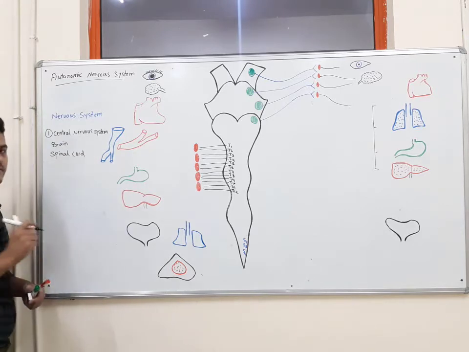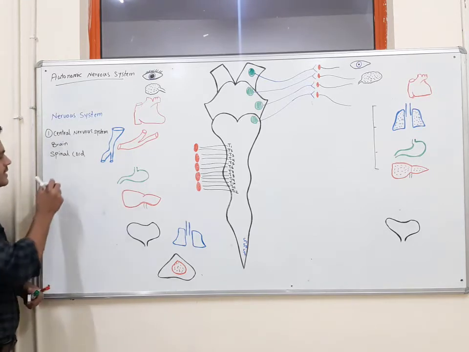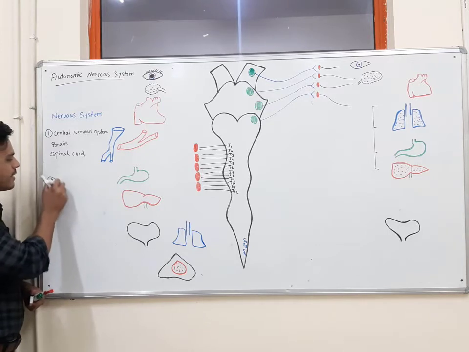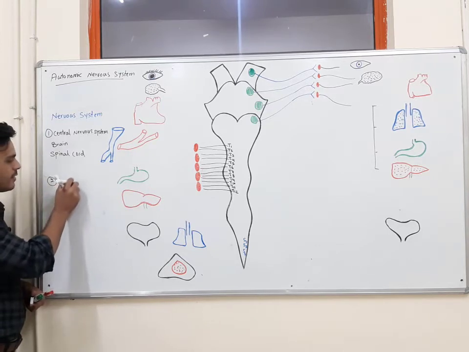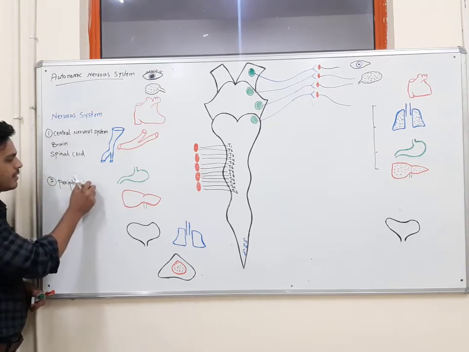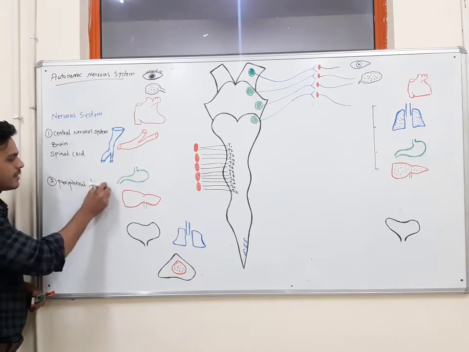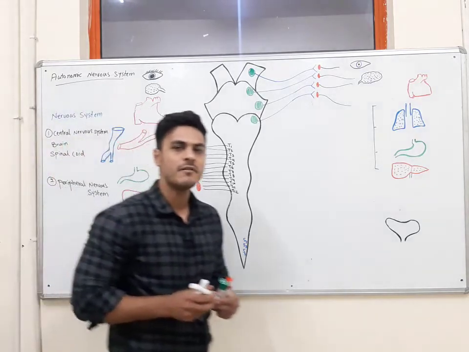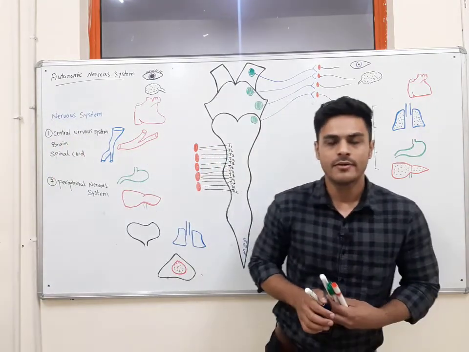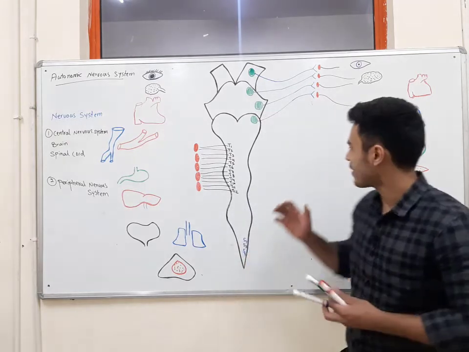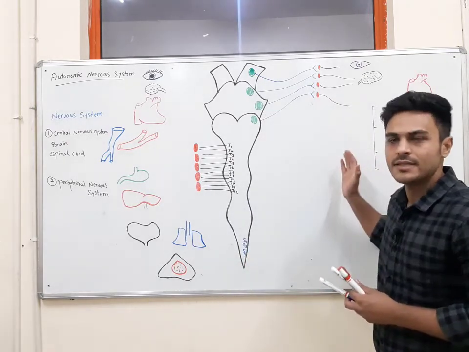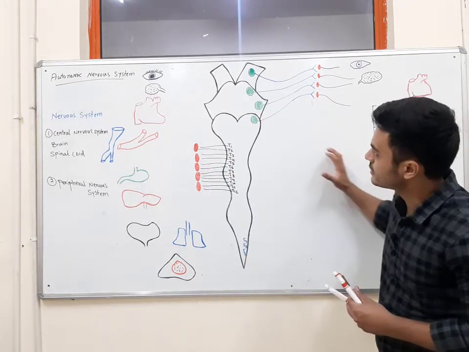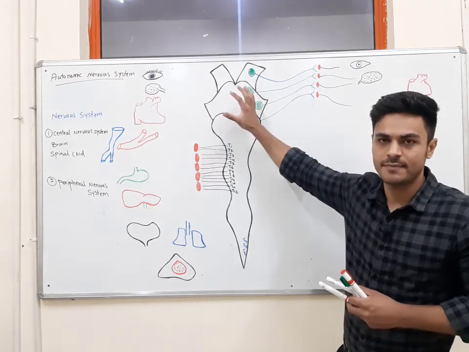The second division of the nervous system is the peripheral nervous system. These are the fibers which are located in the periphery. Some of these fibers receive signals from the periphery and transfer these signals to the central nervous system.